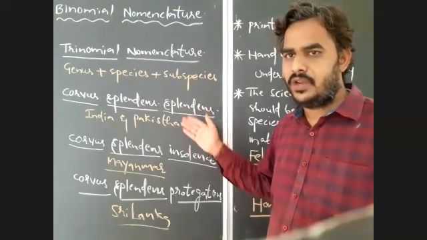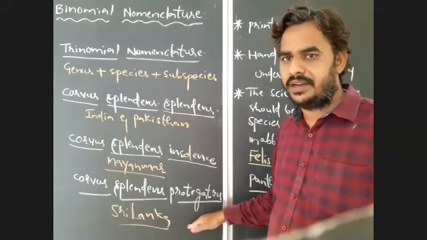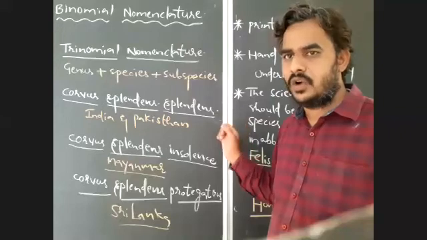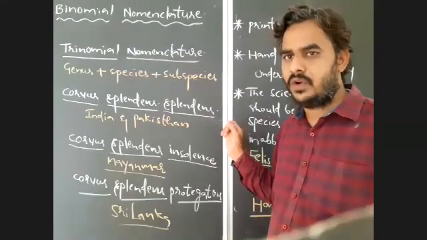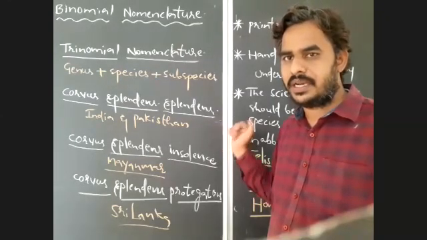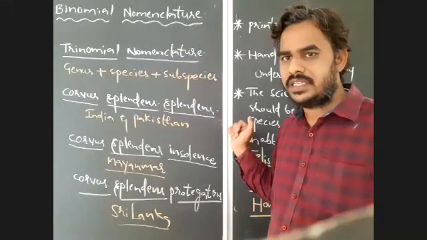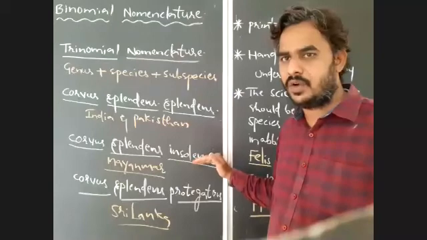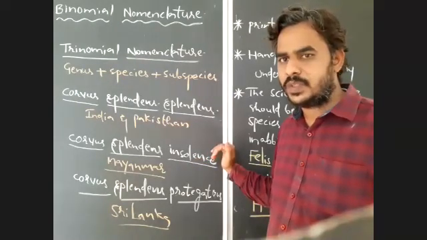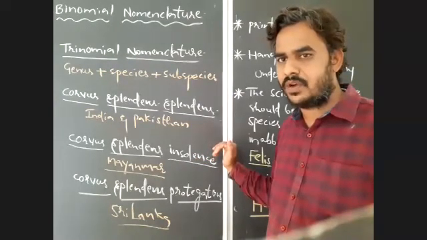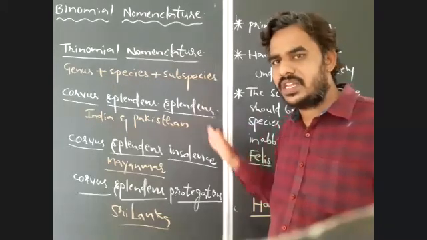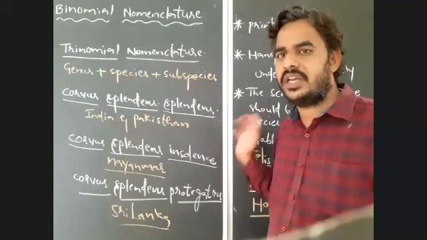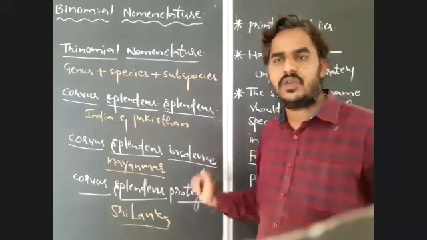I gave you Carvus splendens as an example here. Carvus splendens is a crow; the trinomial name of crow in India and Pakistan is Carvus splendens splendens. Carvus splendens insolens is the scientific name of crow in Myanmar. Carvus splendens protegatus is the scientific name of crow in Sri Lanka. So the subspecies name usually represents the geographical area or location of organisms. So that you have to remember.